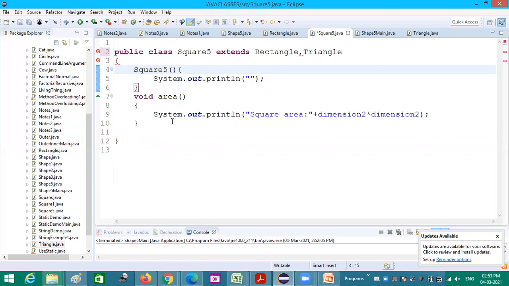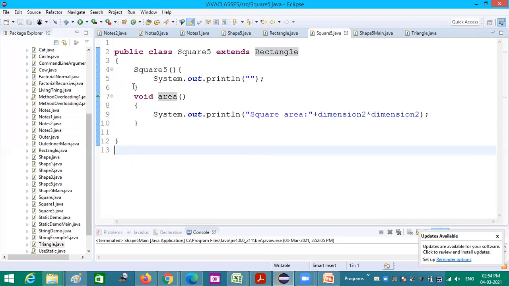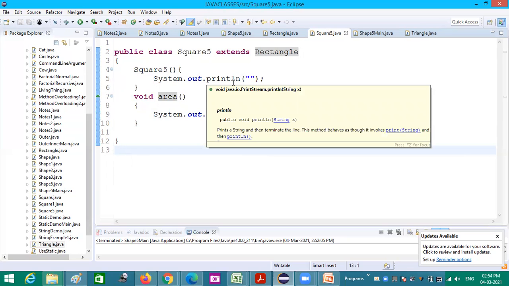If I am using the base class reference to call area, super dot area, which super class's area will be invoked? That will create an ambiguity, duplication. So that is not allowed in Java. So this type of multiple inheritance is not supported in Java. But through interfaces, we can achieve that. That we shall see when we see the inheritance concept.